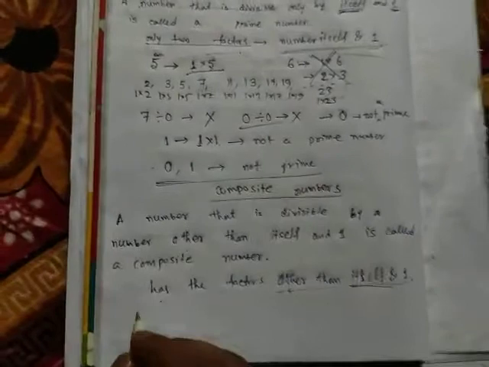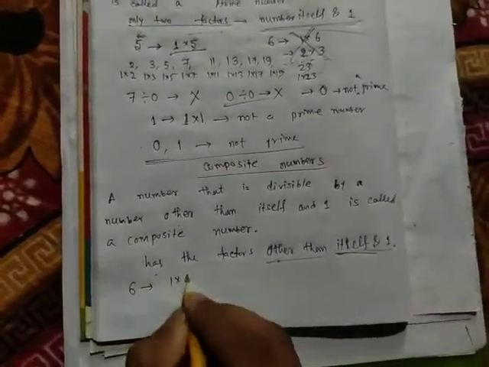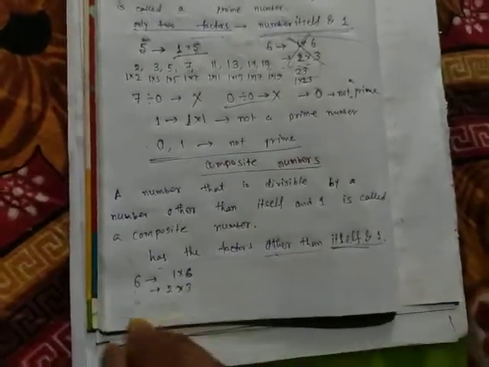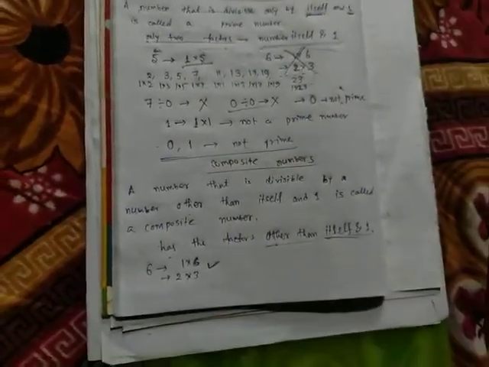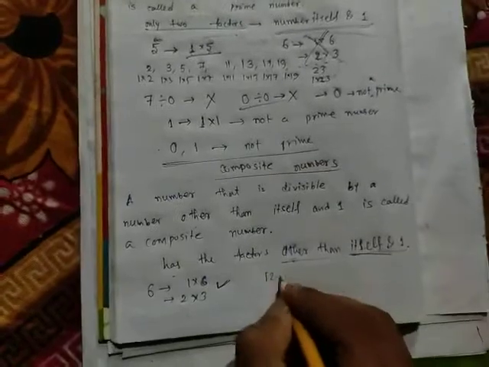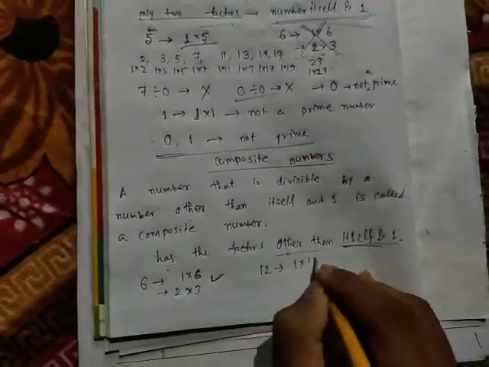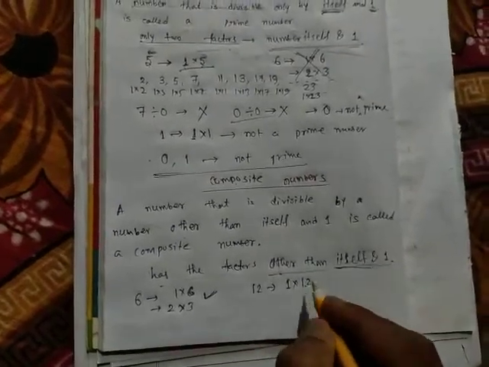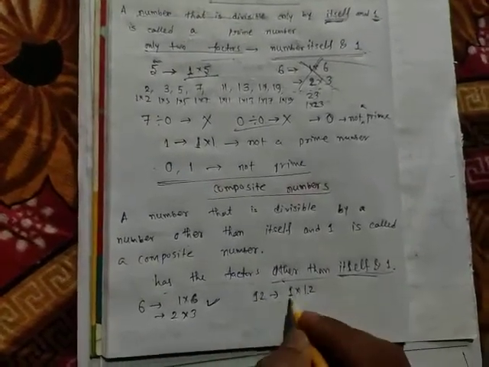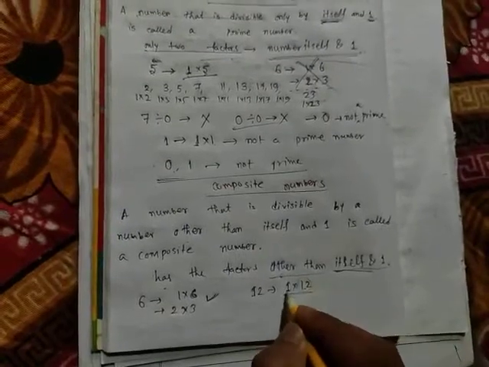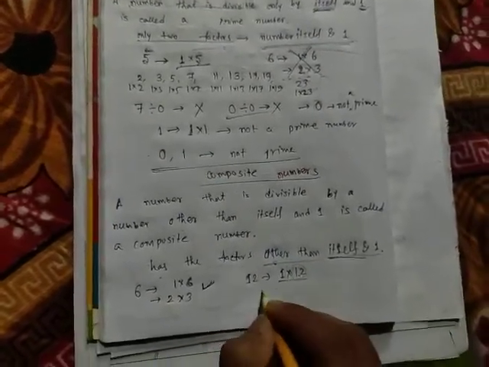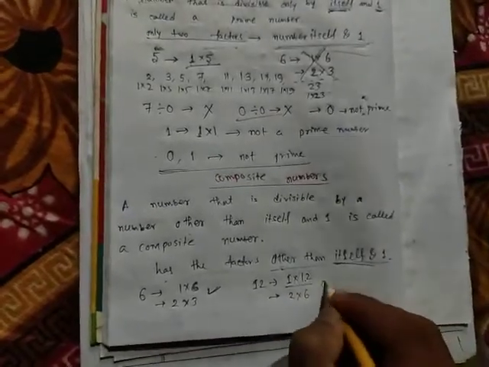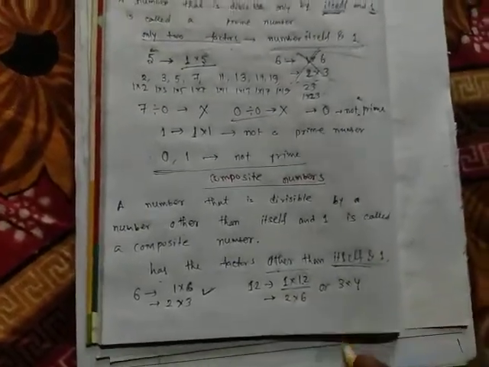For example, suppose 6, 1 into 6. We can also represent 6 as 2 into 3. So 6 is a composite number. Again 12, 1 into 12, the number itself and 1, no problem with that. If we can represent the number by only these two, the number itself and 1, then that is a prime number. But 12, I can also represent as 2 into 6 or 3 into 4.